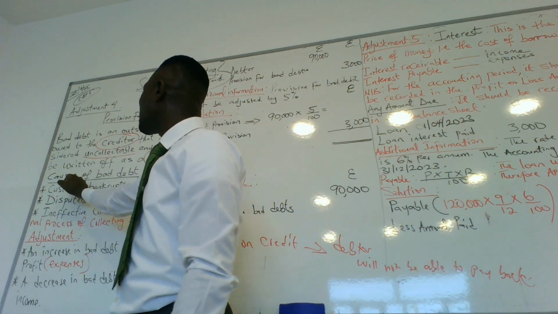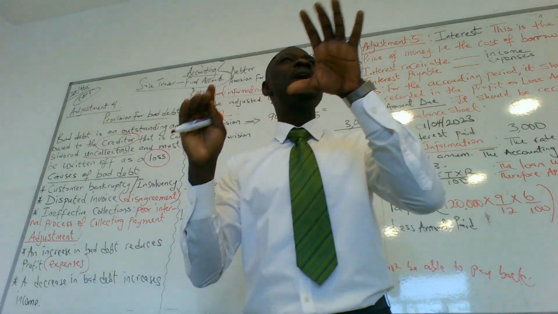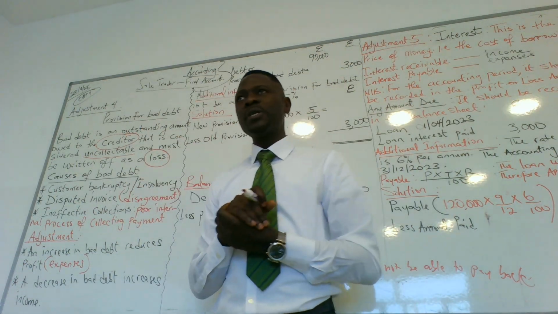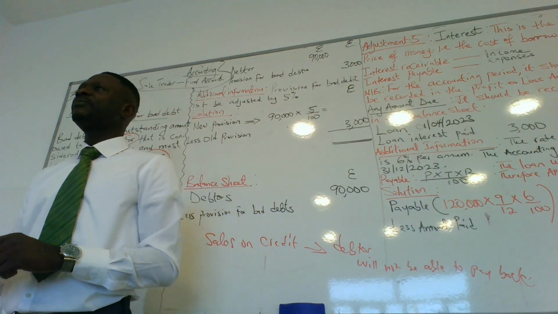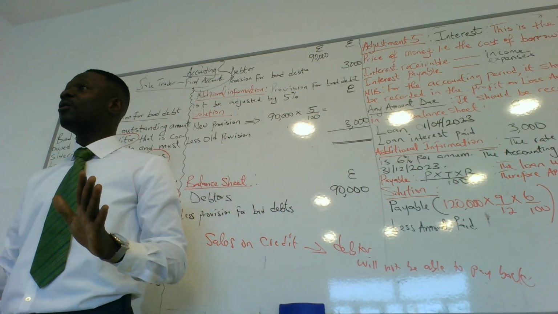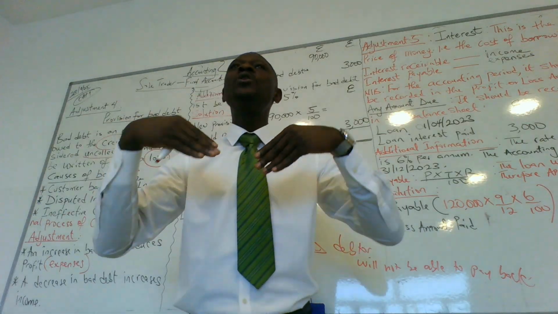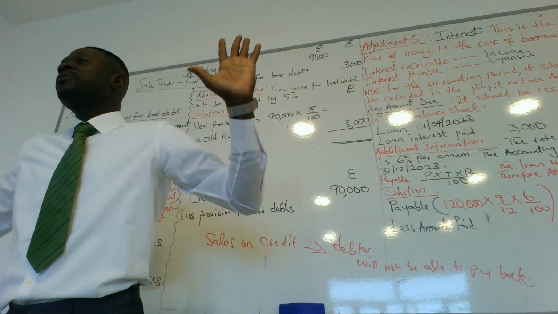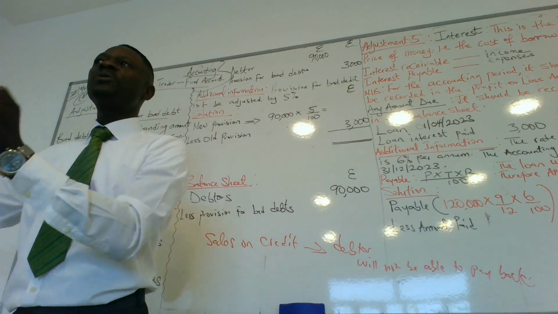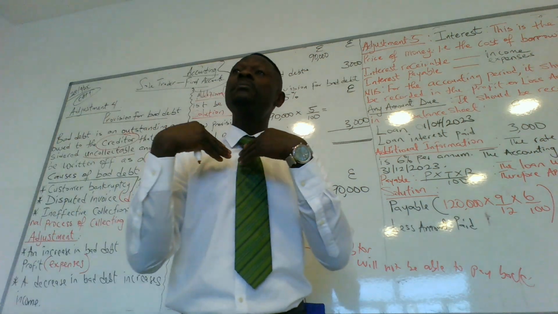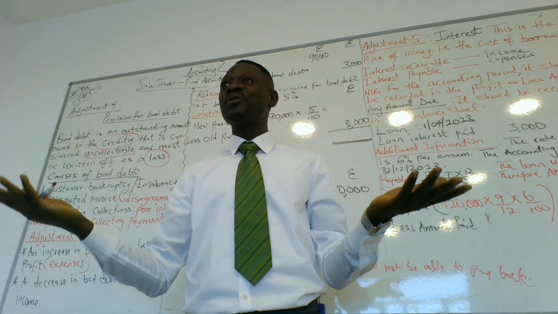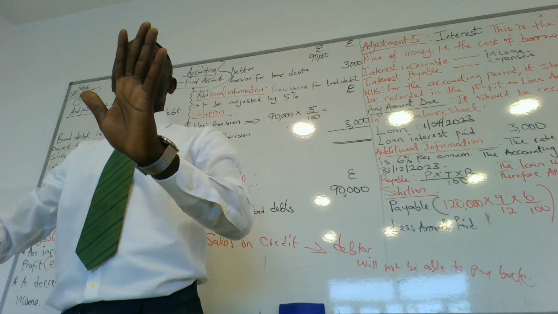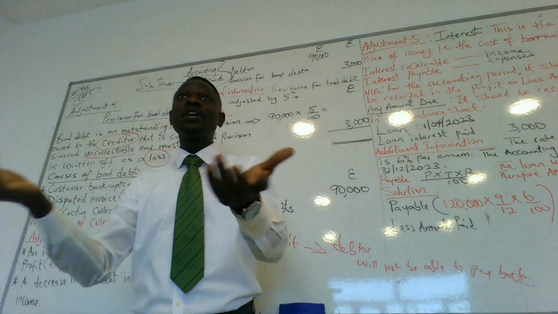Okay. So what are the causes of bad debts? Why do we have bad debts? Number one, customer bankruptcy or insolvency. What does customer bankruptcy mean? The business doesn't have money anymore. The business cannot continue. So if the business cannot pay, it will declare itself as bankrupt, so it goes to administration. If the business has declared itself as bankrupt, there's nothing you could do. Your money is gone. The business could not pay back.